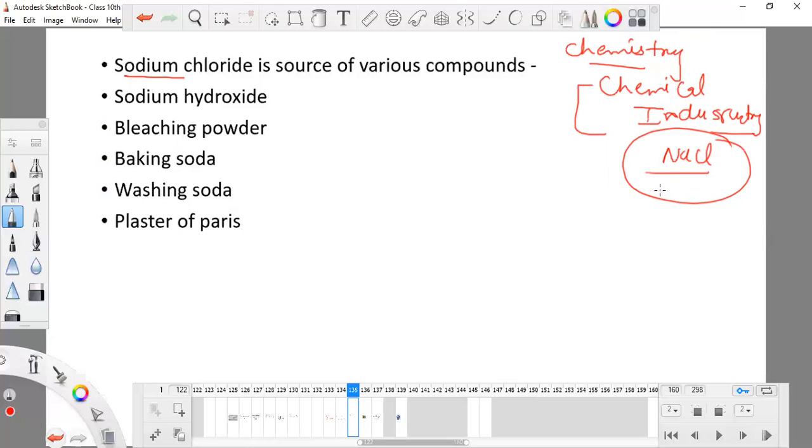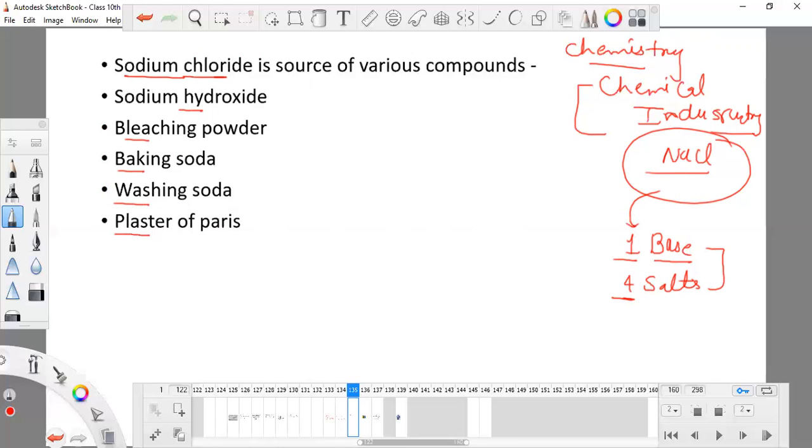By NaCl, we are going to produce so many other substances. We are going to produce one base and 4 salts from NaCl. We can produce many other bases and salts, but in our syllabus, we have to learn about one base and 4 salts. So from sodium chloride, we can produce sodium hydroxide, bleaching powder, baking soda, washing soda, and plaster of Paris.